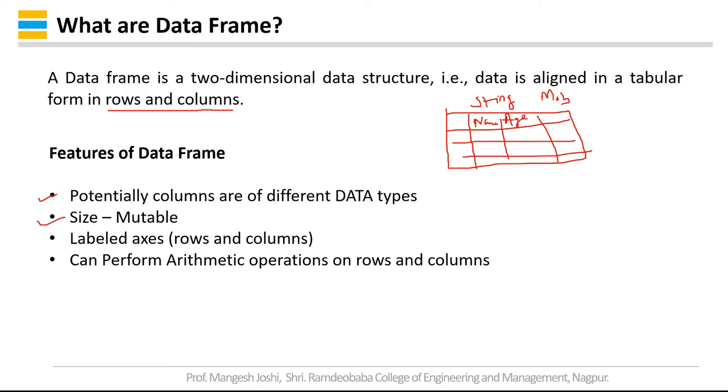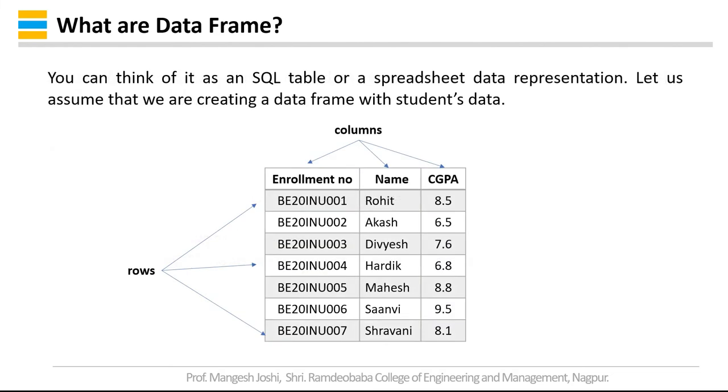Then the size of the data frame is mutable. You can change the size of the data frame. Then it has labeled axes, rows and columns, and can perform arithmetic operations on rows and columns. So you can think of it as an SQL table or a spreadsheet data representation.